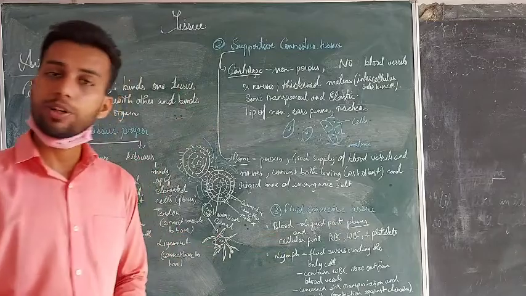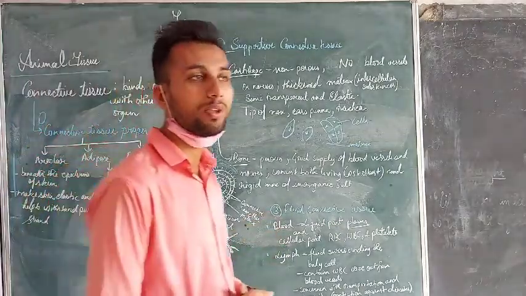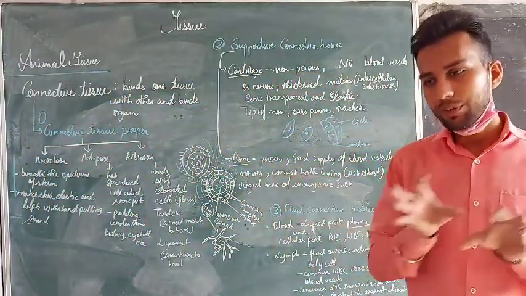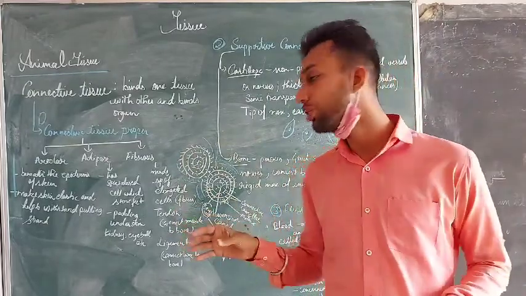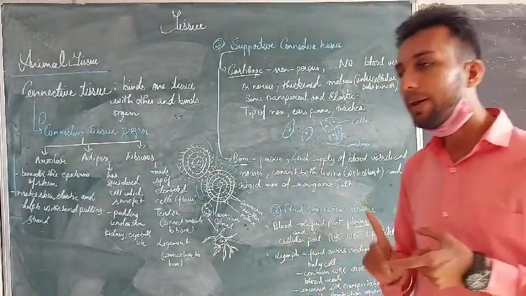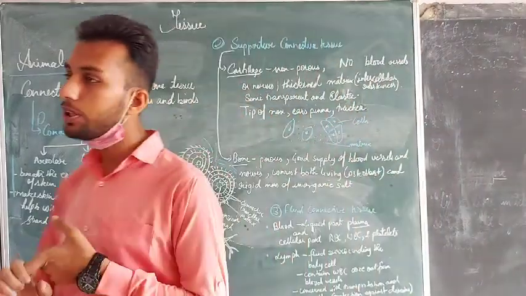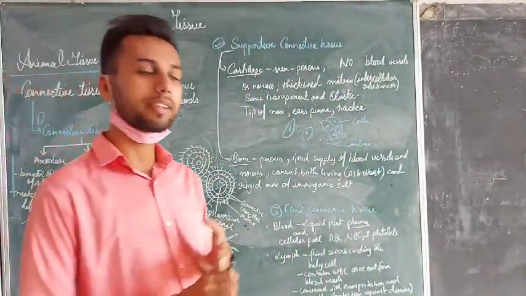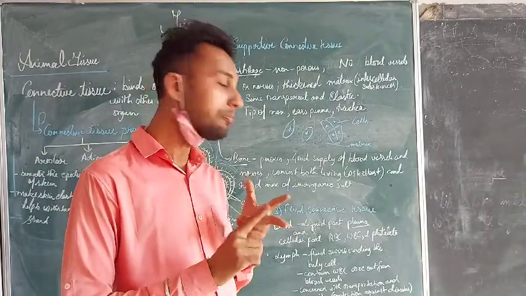So blood is the liquid part, one of the two parts of the fluid connective tissue. Fluid connective tissue means the fluid which connects organ to organ or tissue to tissue. So here there are two types: blood and lymph. Coming to the blood, it is also categorized into two parts. The liquid part is called plasma, and the cellular part contains RBC, WBC, and platelets.